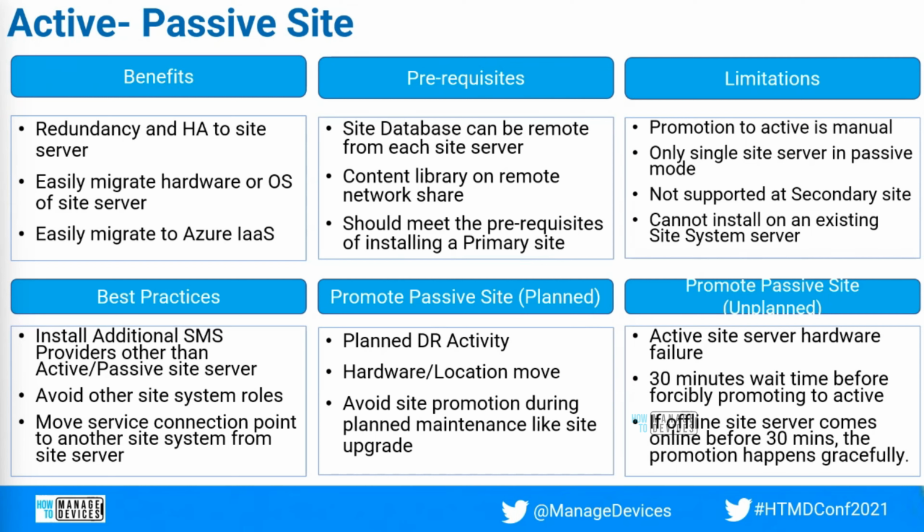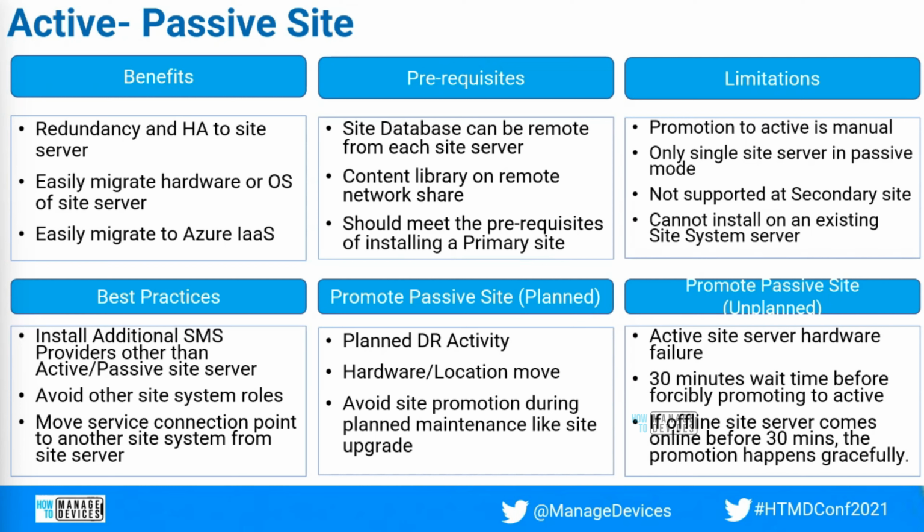Now, when we talk about the promotion, promotion can happen planned as well as unplanned. In the case of planned, when do we handle the planned passive site promotion? Planned passive site promotion happens when there is a planned DR activity, or you are migrating the hardware, or you are moving the location of the primary site. That's when you handle the planned passive site promotion. And also you should avoid any maintenance activities during the promotion.